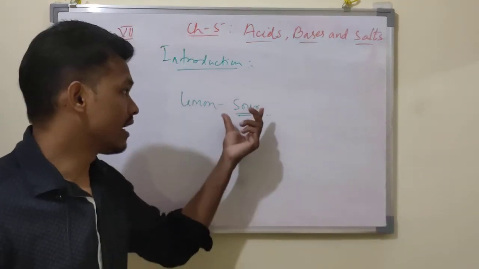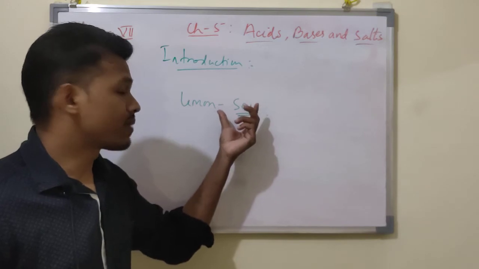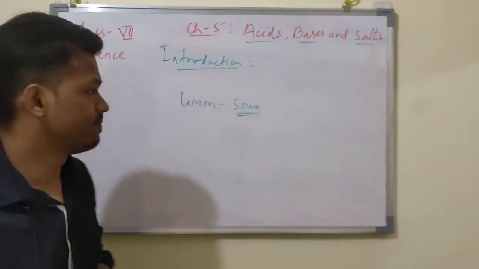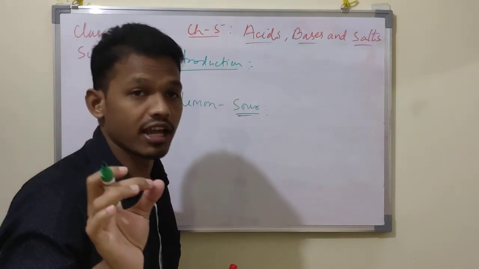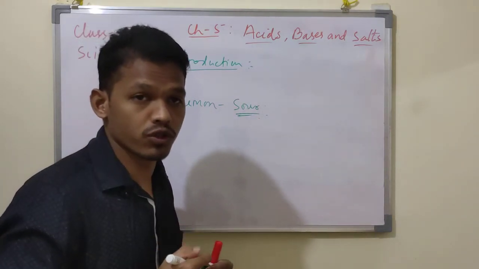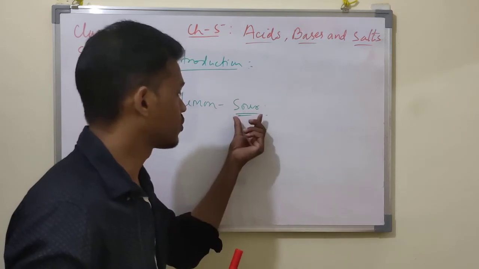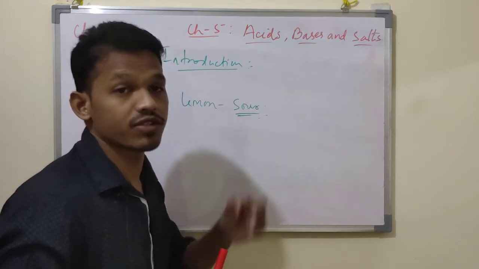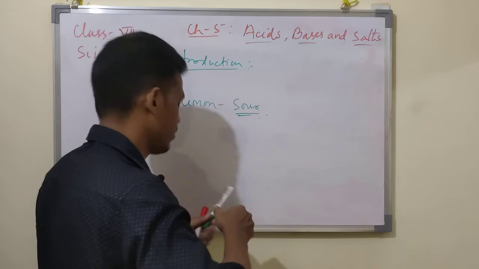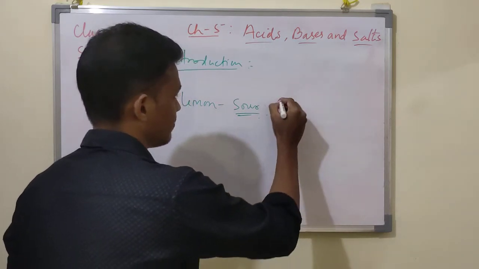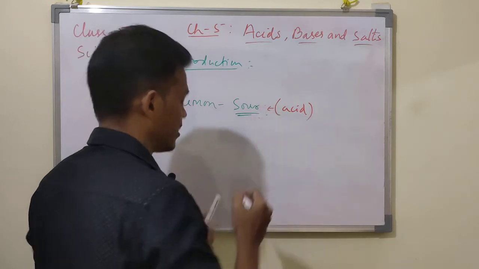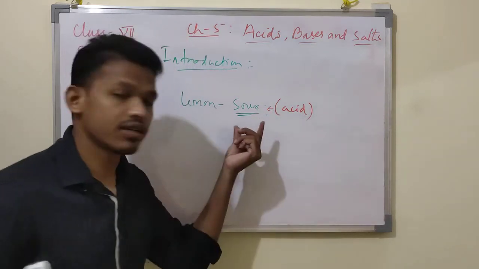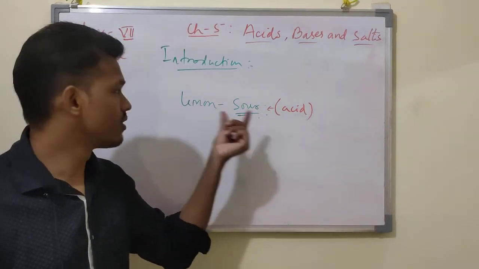Because of the presence of some chemical called acid. If you taste lemon juice or any fruit or any material and it is sour in taste, it is because of the presence of a chemical called acid. Due to the presence of this acid, you taste the lemon as sour.